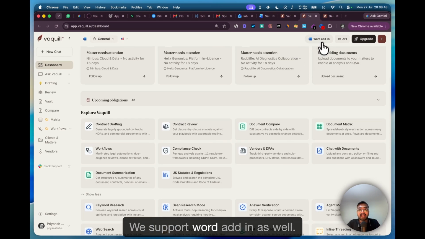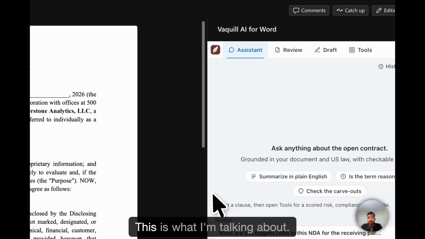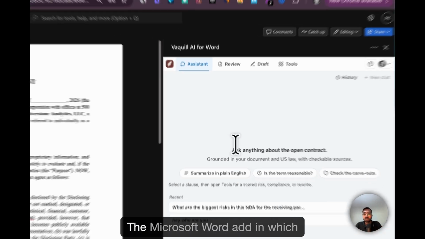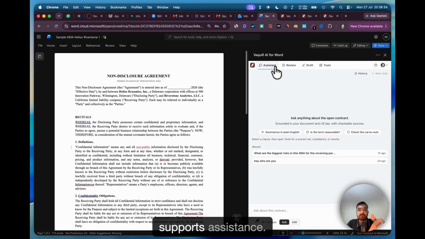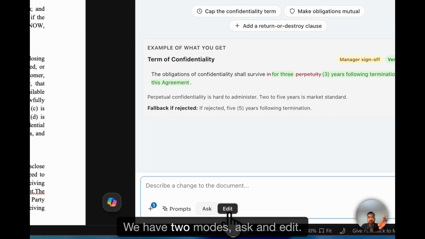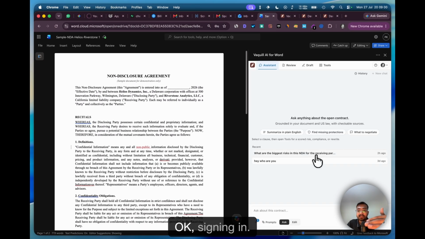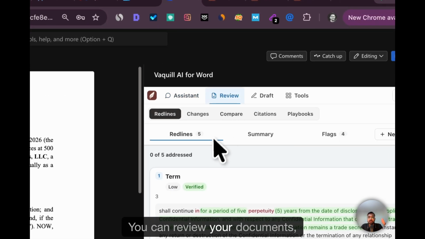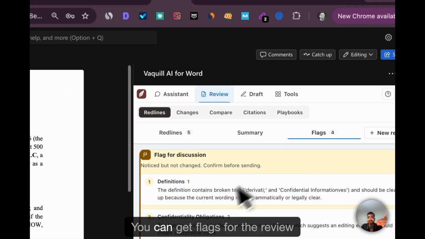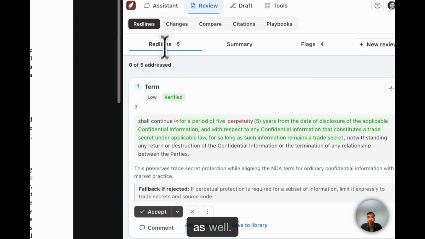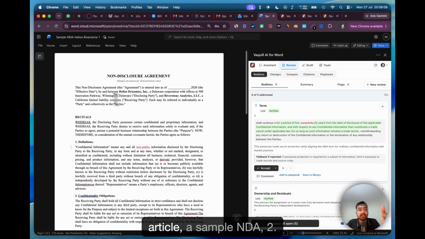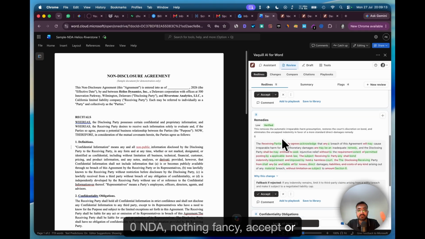We support a Word add-in as well. I'll show you on the right hand side. This is what I'm talking about, the Microsoft Word add-in, which supports assistants. We have 2 modes, ask and edit. You can save prompts as well in here. You can review your documents, summarize them, and get flags for the review as well. So this is an already reviewed article, a sample 2-page NDA, nothing fancy, and you can accept or reject the changes.